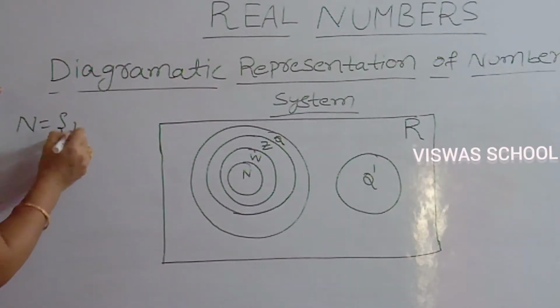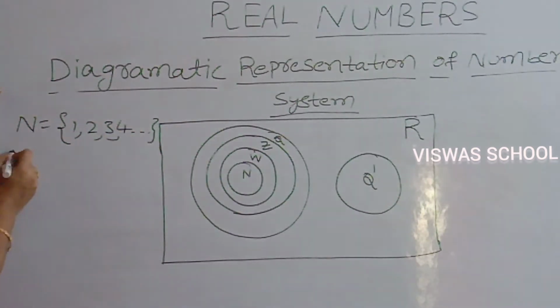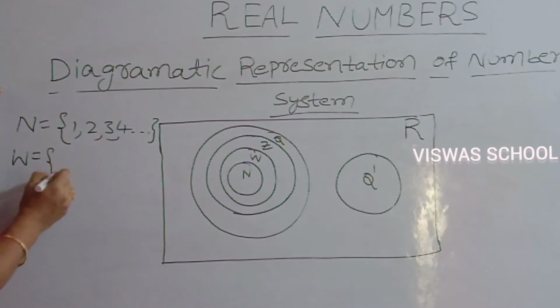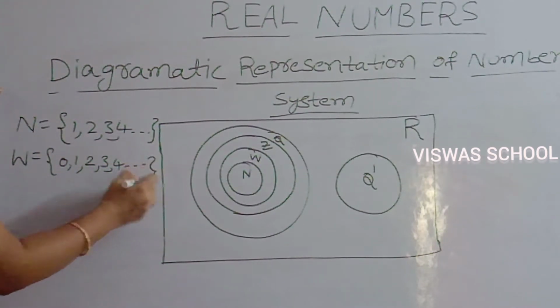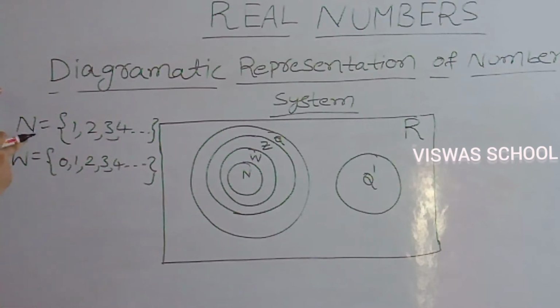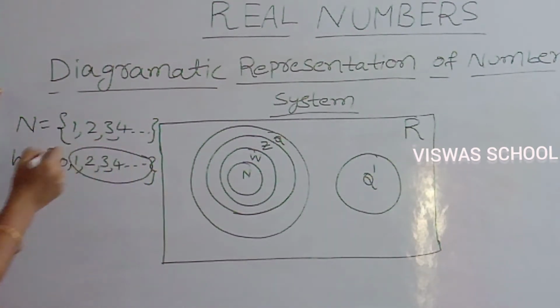N equals 1, 2, 3, 4, and so on, and whole numbers, W equals 0, 1, 2, 3, 4, and so on. What is the difference between natural numbers and whole numbers? Whole numbers are all the natural numbers along with 0.